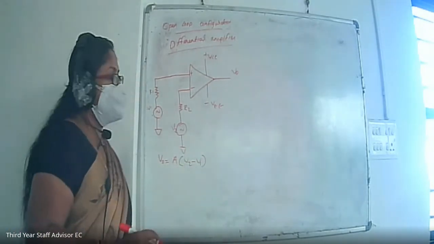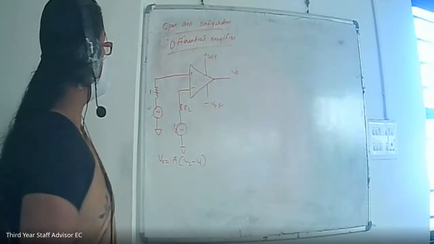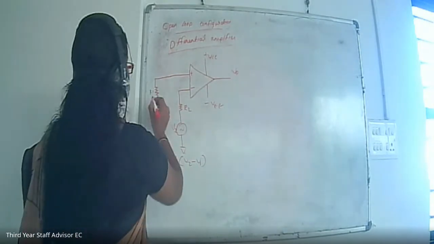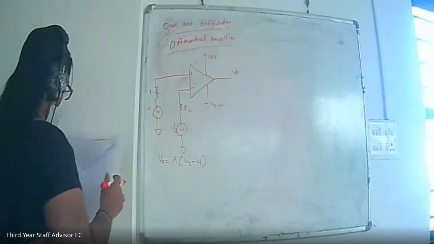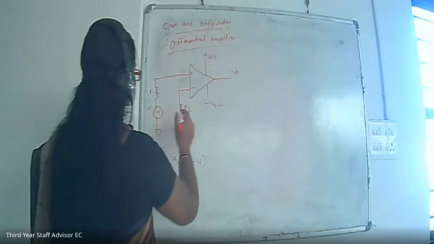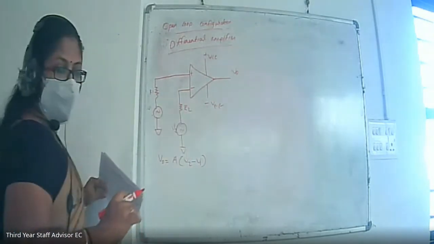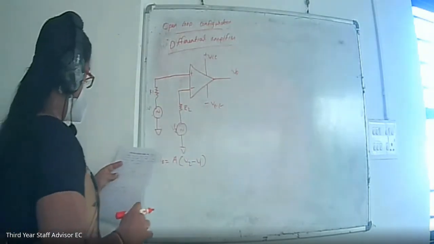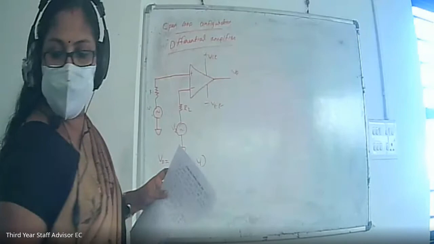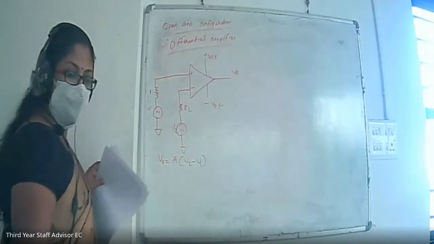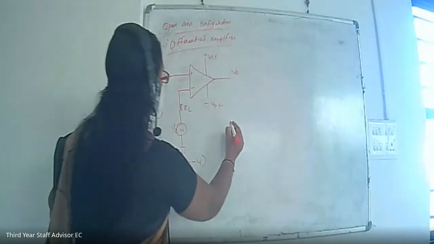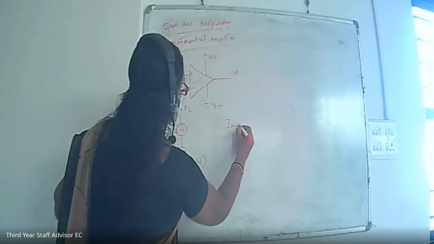Okay. Next, you can see, actually this R1 and R2 represent the internal resistance of the source. Okay. So you can draw like this, R1 and R2. And next configuration is inverting amplifier. So let us draw the inverting amplifier. You can draw this differential amplifier. Next is inverting amplifier. See, next I will draw inverting amplifier.